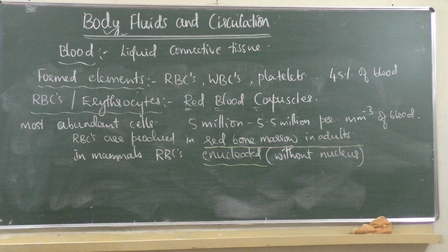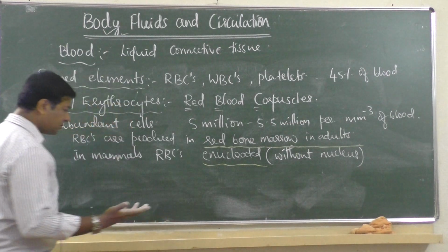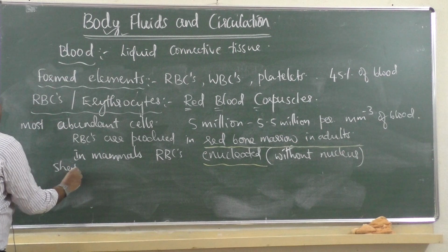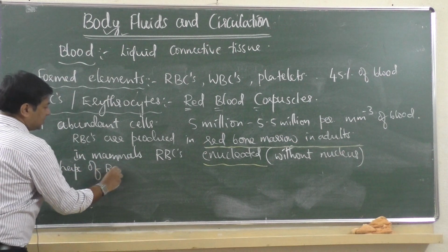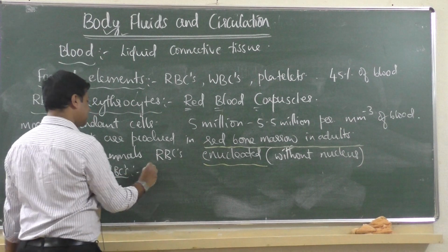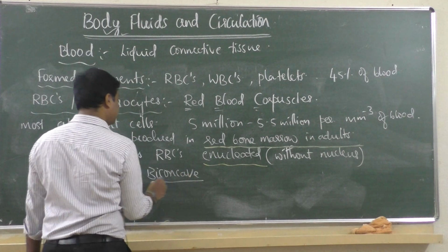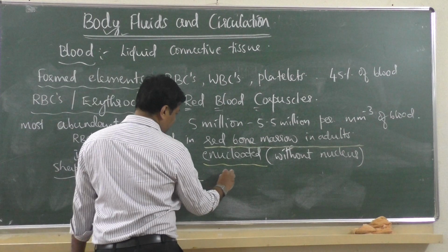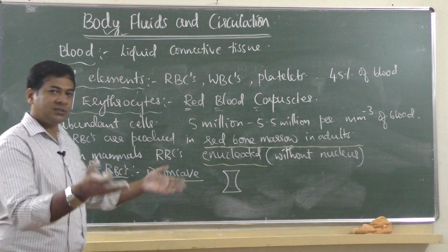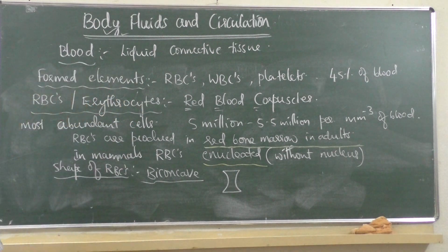Okay, then what shape do they have? If you see the shape of RBC, it is biconcave shape. Biconcave meaning both the sides concave. It is biconcave shaped.